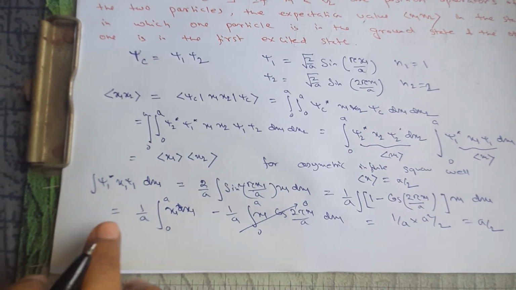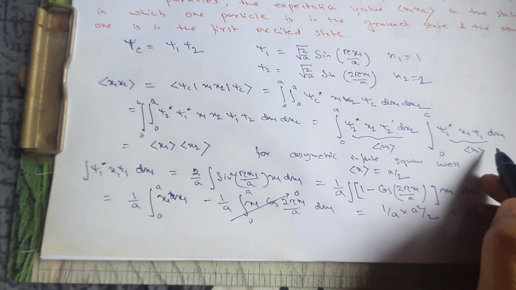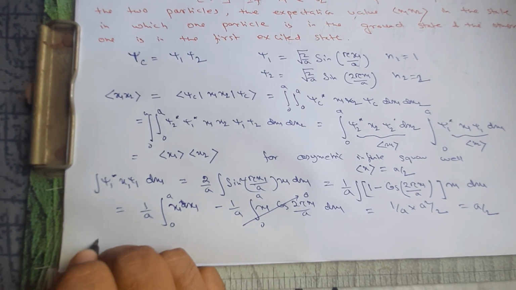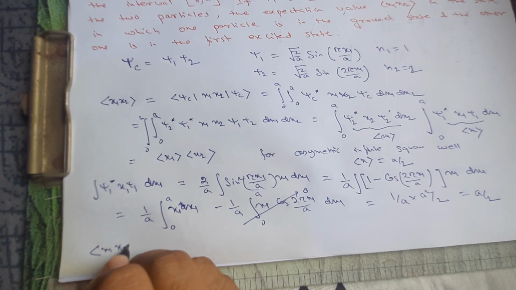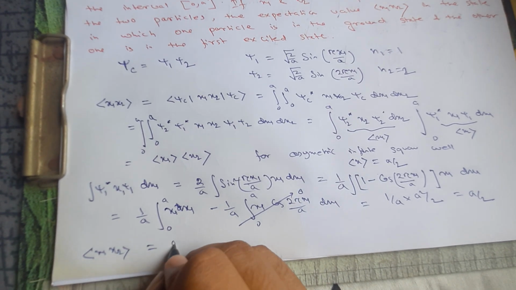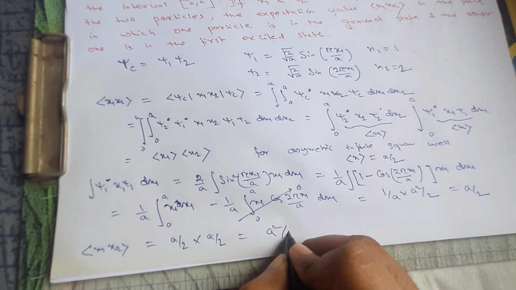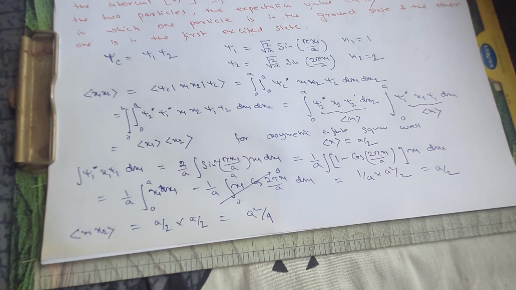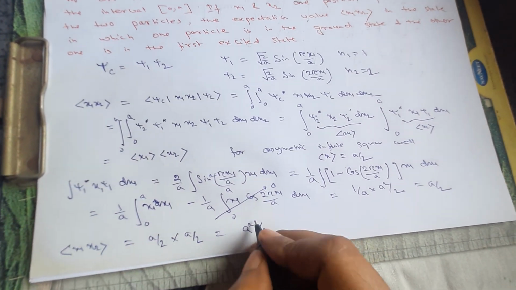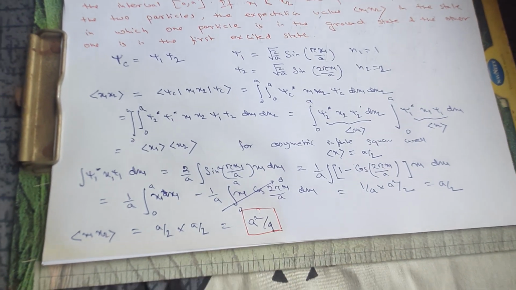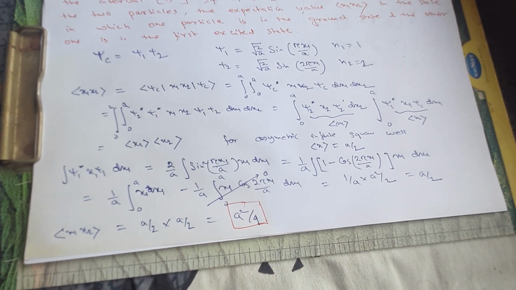So if it is a by 2, similarly if you evaluate the other integral, this also will give you the same answer. So our expectation value of x1 x2 becomes a by 2 into a by 2, which is a square by 4. So this will be the answer for our problem.